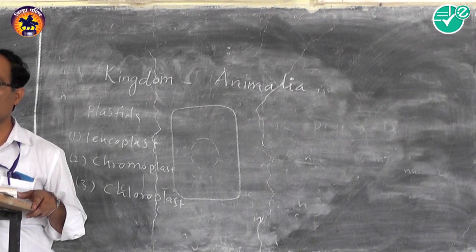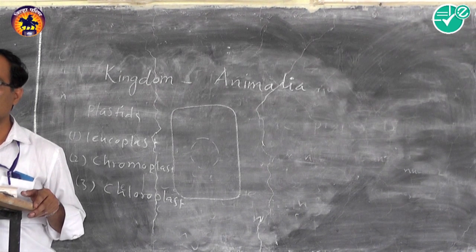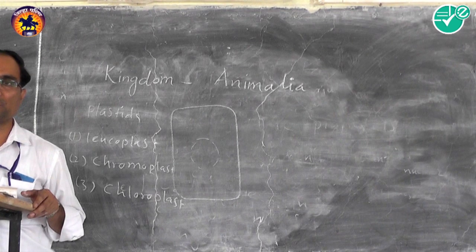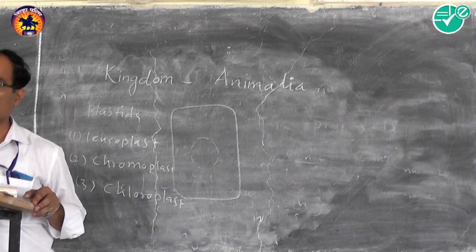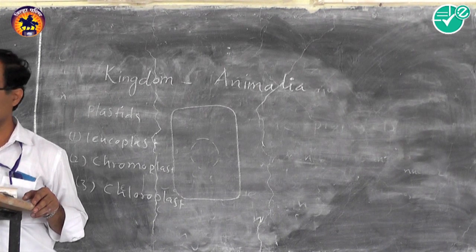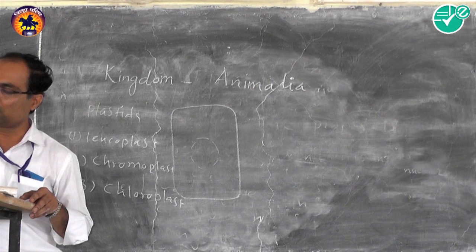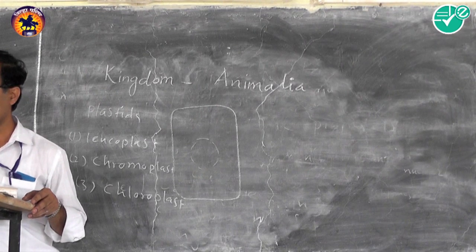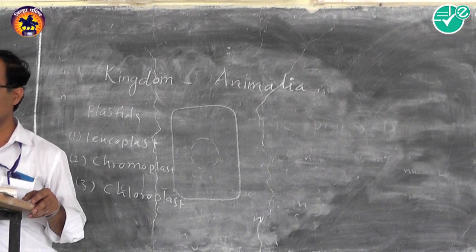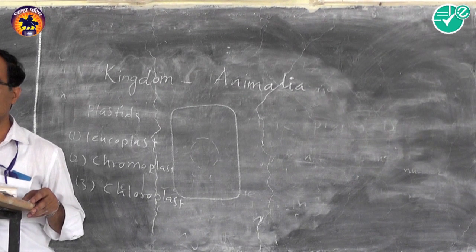All animals are heterotrophic, mostly holozoic, and some are parasitic. Heterotrophic means animals do not produce their own food material because there is no plastid or chloroplast in the cell of the animal. Mostly holozoic means ingestion takes place, or food is injected into the body. Holozoic nutrition is a type of nutrition in which an organism takes complex organic food material into its body by the process of ingestion. And some are parasitic.